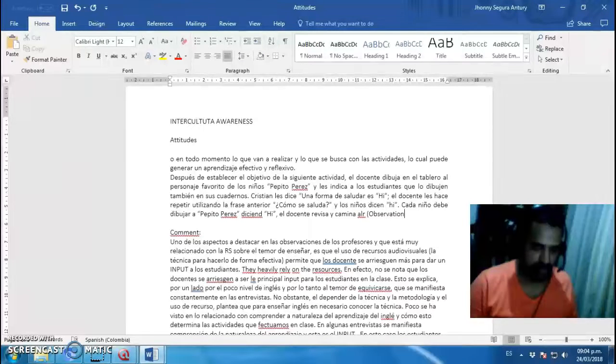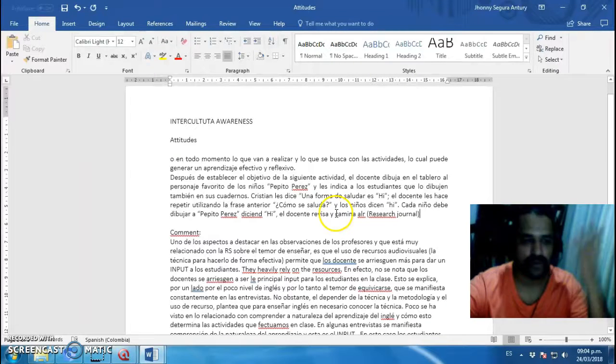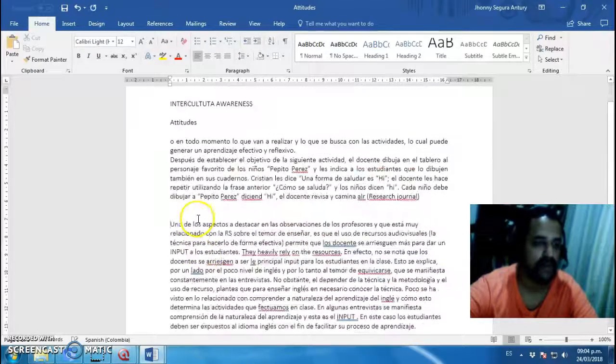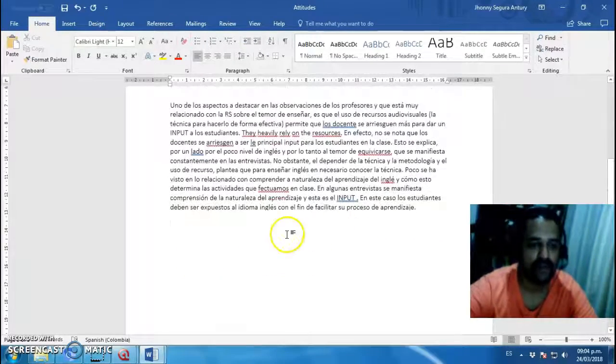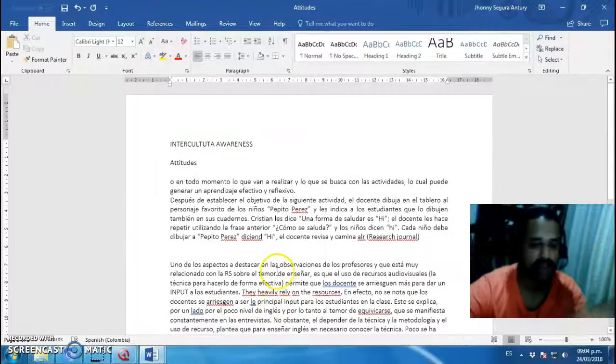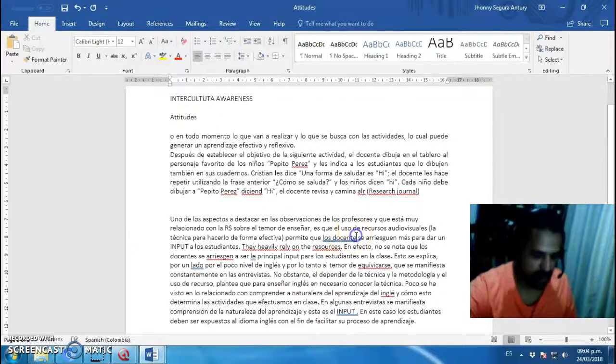Observation. So in this case, you have to cite your research journal. That's what you have to cite. Just remember, comment, this is what you wrote about this. So as you can tell, you will have more information related to it. So then you correct the mistakes, whatever, and you read it.